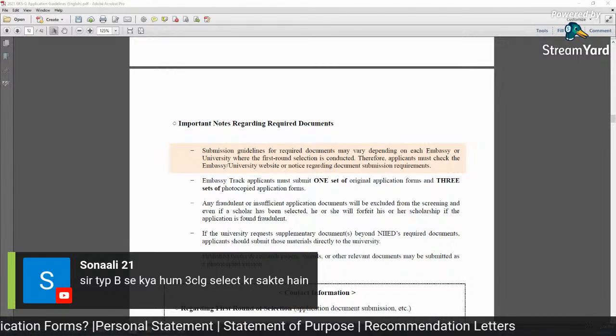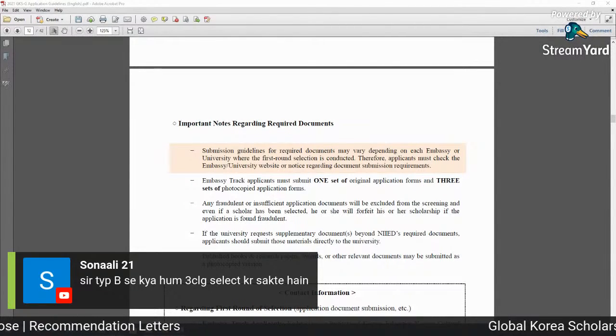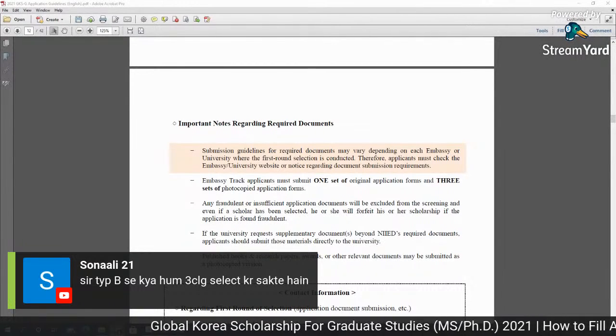Sir, type B, can we select three colleges? Yes, you can select, but at least one from type B. If you are selecting three, at least one means you can choose all three from type B, no problem there.